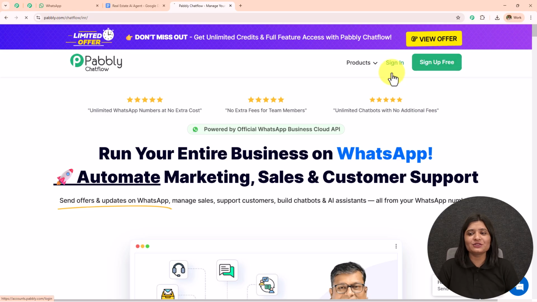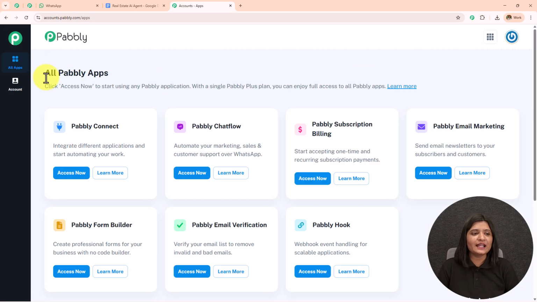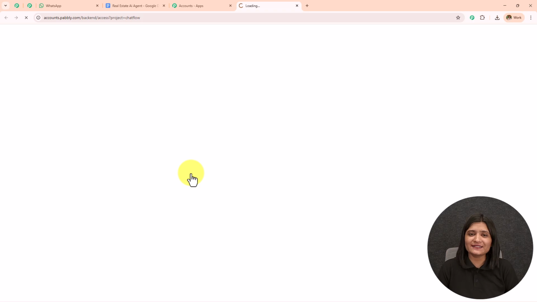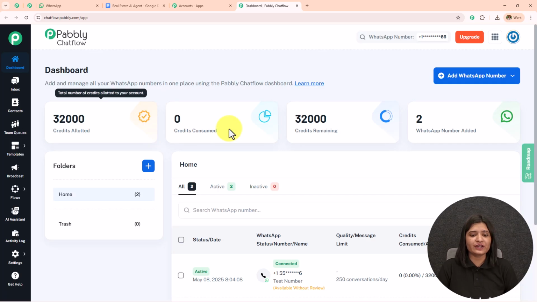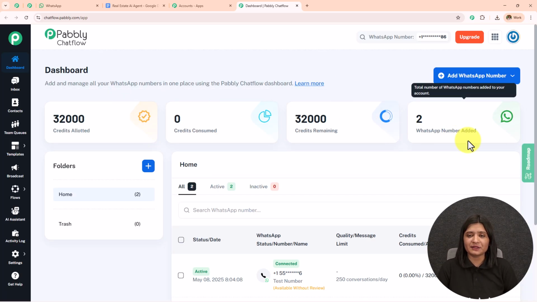As I'm an existing user, I'll click on the sign in, and here the all Pabbly apps page has appeared, which is showing me all the Pabbly applications. I'm going to click on this Pabbly Chatflow access now, and here you will see I will be landed towards the dashboard of Pabbly Chatflow. We can see the credit allotted, credit consumed, credit remaining, and the WhatsApp number added.